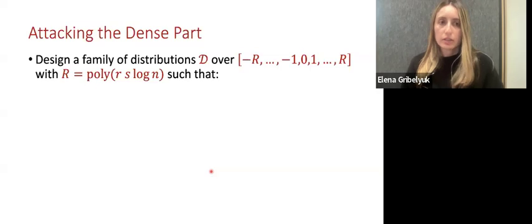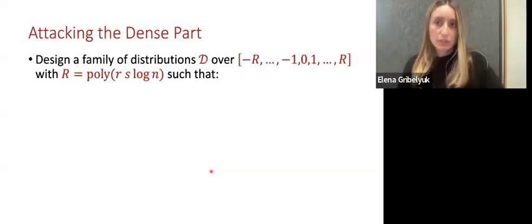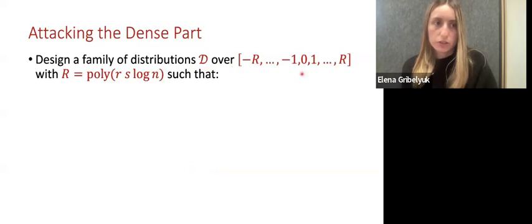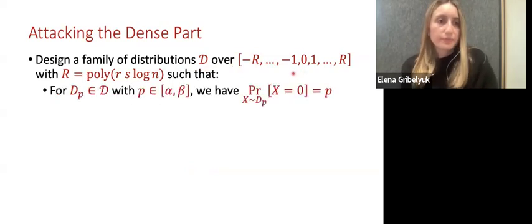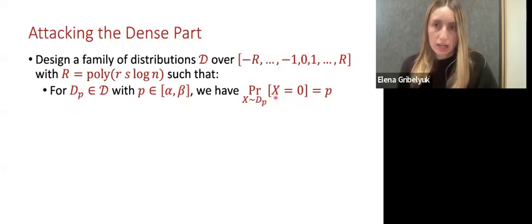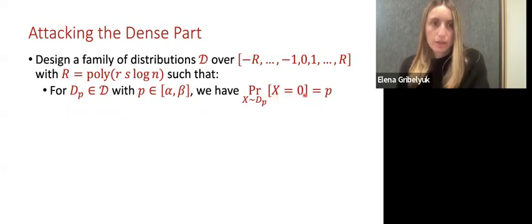And to do that, we will design a family of distributions such that if I sample from this family, then the dense part will not help the sketch to find the L0 of the input vector. So in particular, I design a family of distributions D over a bounded range of integers, such that for any distribution dp in this family, the probability of sampling x such that x is 0 is going to be p.